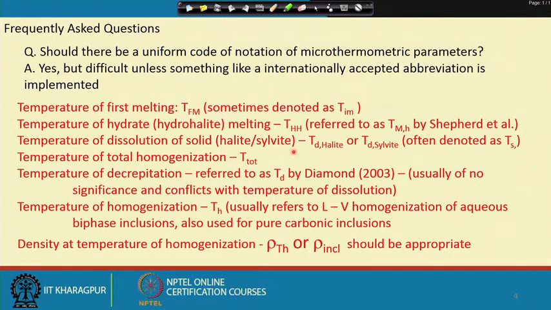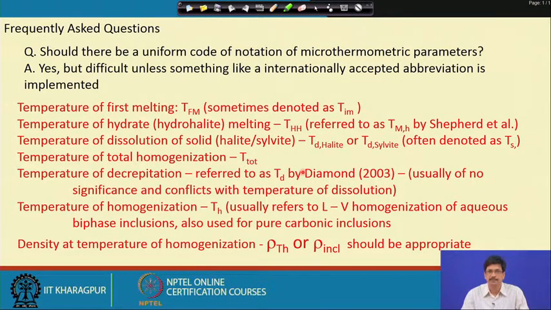Of course, I am not getting into the details of that, and you could refer to this particular paper of Larin Diamond, which came up in 2003 in the Mineralogical Association of Canada short course on fluid inclusions, where many of the commonly used terms are discussed. Those terms generally will not have much of a conflict in any description or record of fluid inclusion work, but what would matter much is any kind of confusion arising out of the way they are being denoted.